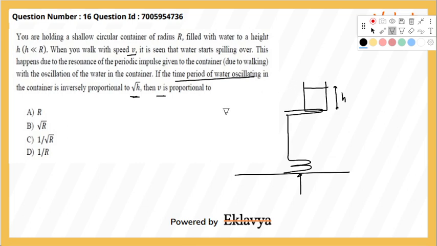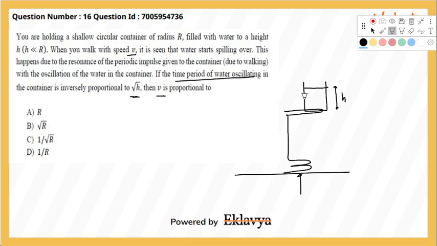Now, at the resonating condition, we can say that the frequency with which you take the steps will be equal to the frequency of oscillating water. It is very obvious when the resonance will occur. So we can say that the frequency with which you are giving the impulse to the water will be the frequency of oscillation. It's a common observation.